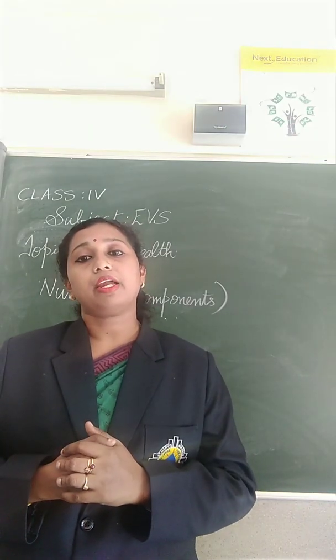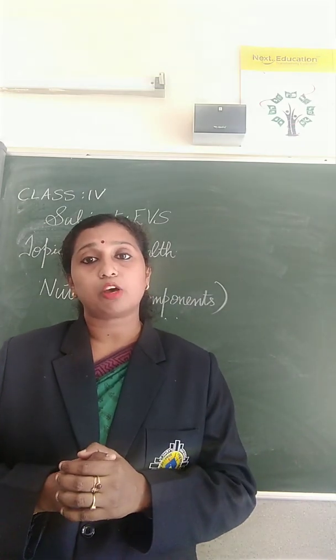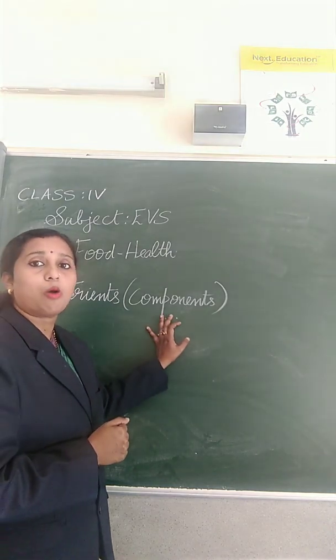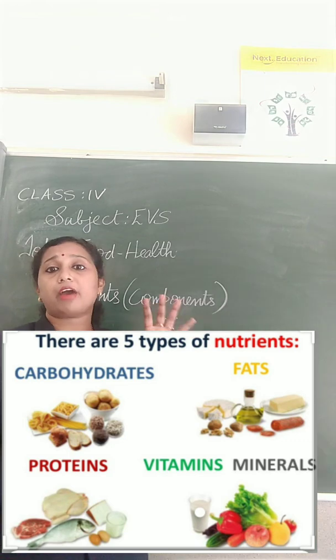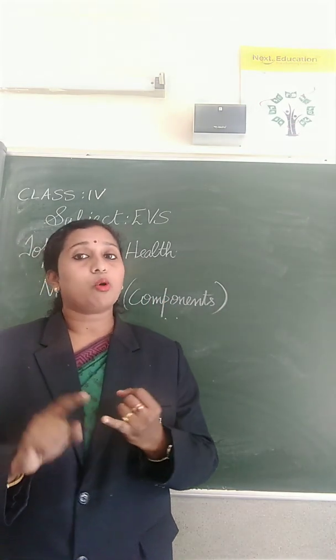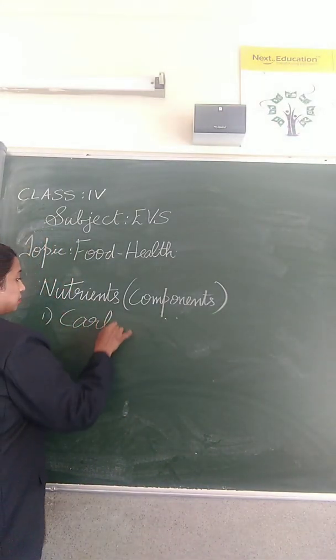And there are 5 types of nutrients. So we have to study 5 types of nutrients. Nutrients are also known as components. So the first one is carbohydrate.